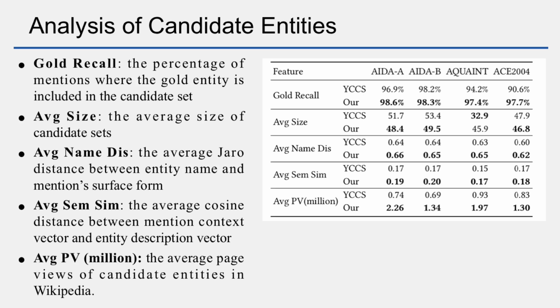To evaluate the correlation between mention and candidates, we calculate the text and semantic similarities between them. The results show that our candidate entities are more relevant to corresponding mentions. Moreover, with a similar number of candidates, the average page view of the previous candidate set is only half that of ours. This means that many popular mention-related entities have not been recalled by previous systems.